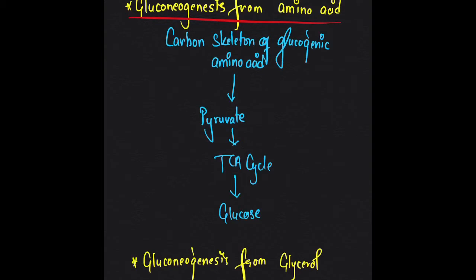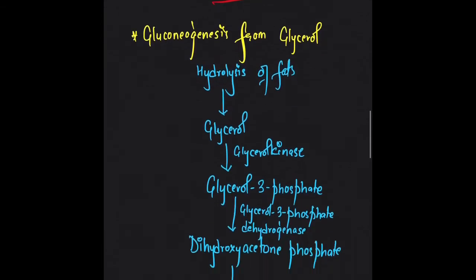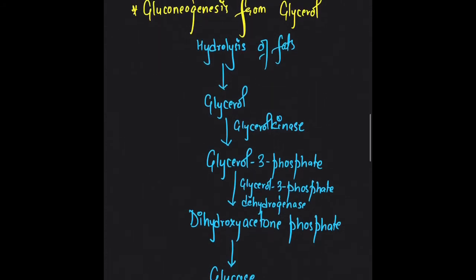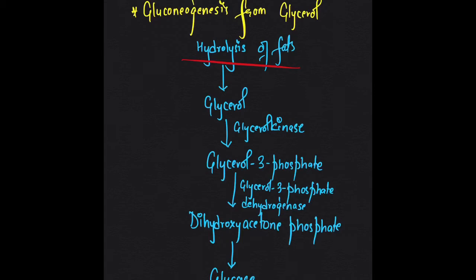Now gluconeogenesis from amino acids. The carbon skeleton of glucogenic amino acids. Here, glucogenic amino acids are alanine, serine, cysteine, glycine, threonine, and tryptophan. These can be converted into pyruvate, and pyruvate can again go through the same process to form glucose. Gluconeogenesis from glycerol. Firstly, glycerol is liberated from adipose tissues by the hydrolysis of fat.